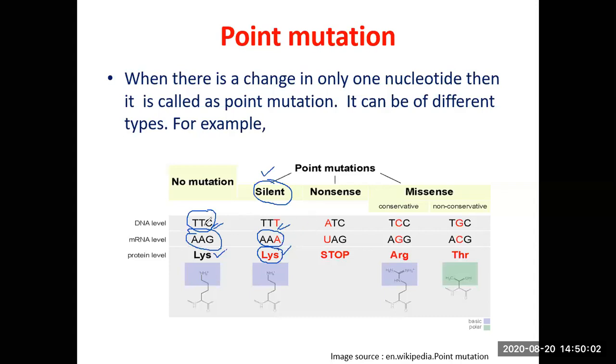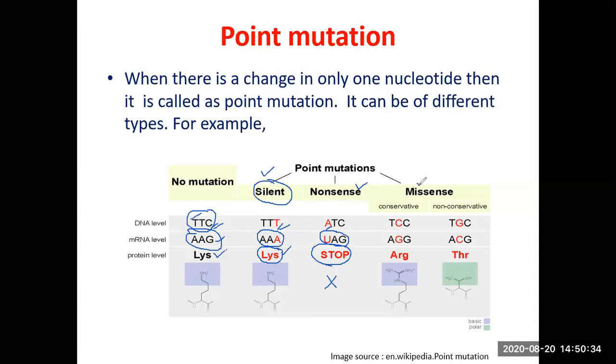Second one is, let's say this T has been replaced by an A in the DNA sequence. It is reflected in the RNA sequence also. So in place of AAG here, now you have a UAG. And UAG is one of the 3 stop codons. So that means protein biosynthesis will stop. There will not be any further protein biosynthesis. Such point mutations are called nonsense point mutations.